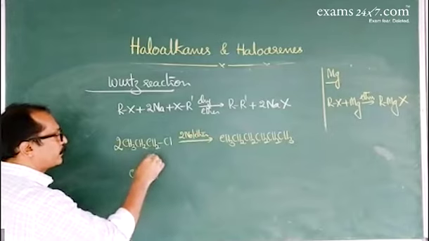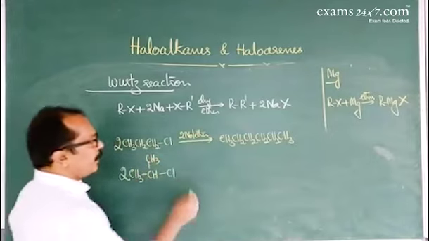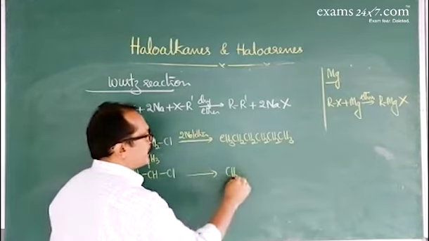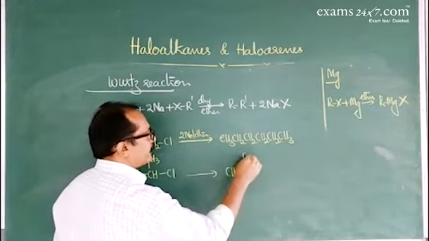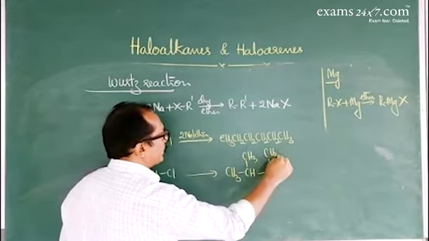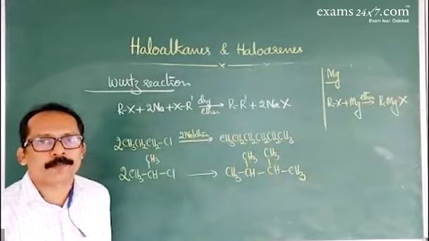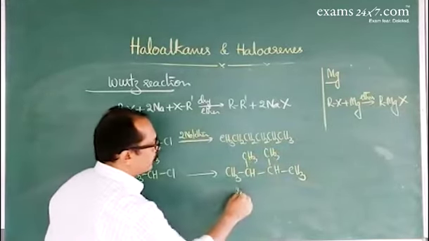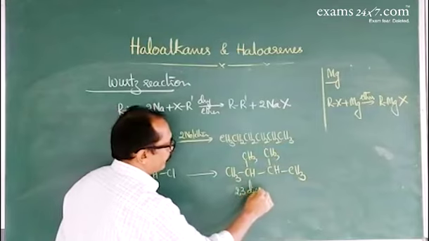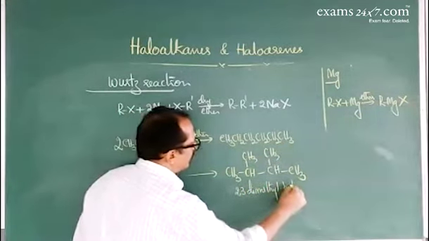When you consider isopropyl chloride, now two isopropyl groups link together, CH3CHCH3. That gives 2,3-dimethylbutane. 2,3-dimethylbutane is formed.